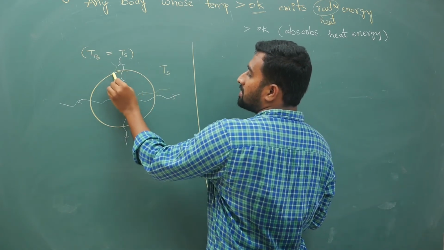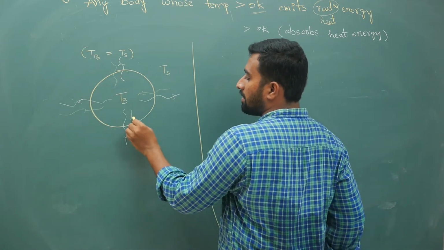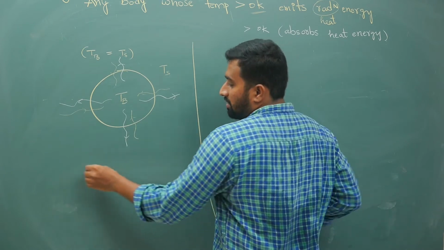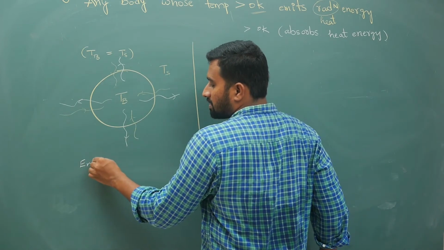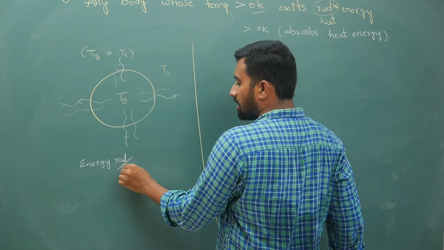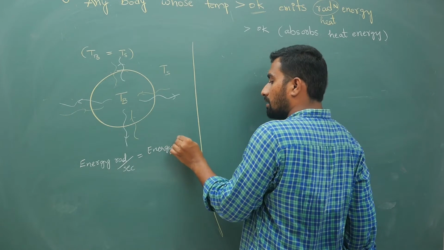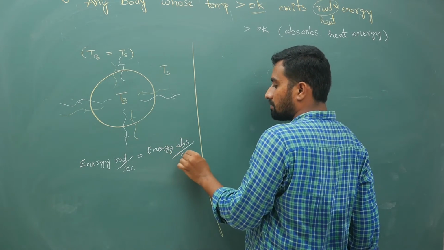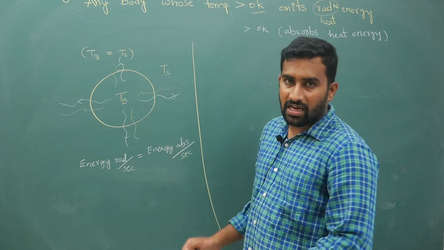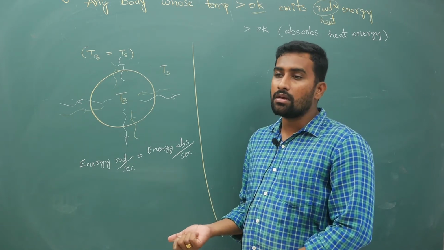So emitting energy and absorbing energy both will be same. So energy radiated per second is equal to energy absorbed per second. If that is the case, then only your body's temperature will remain constant.